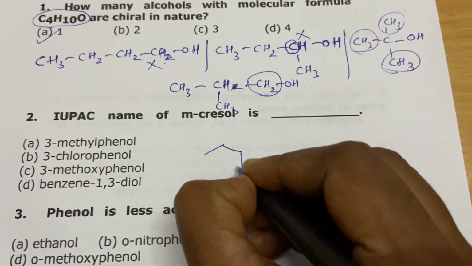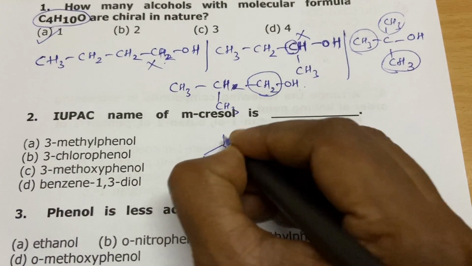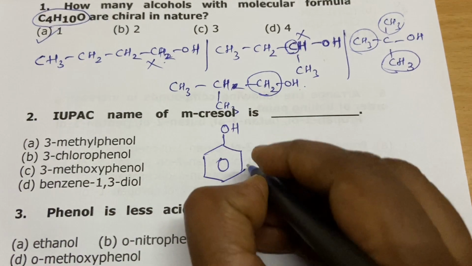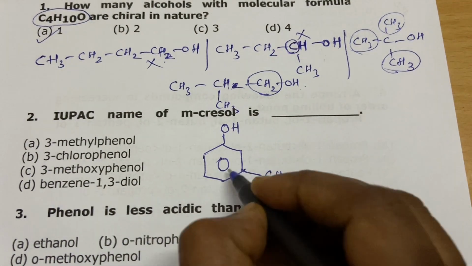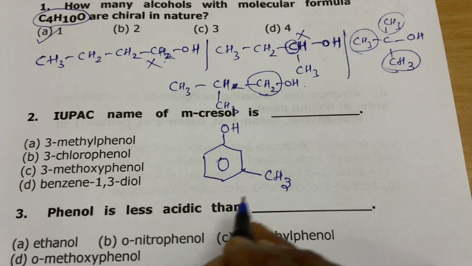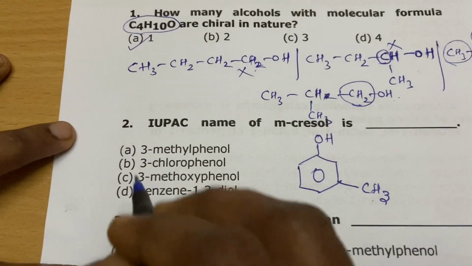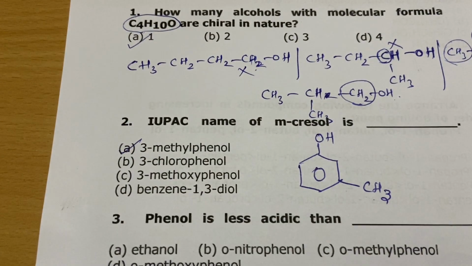The next question: the IUPAC name of metacresol. So what is cresol, students? It is a benzene ring. You have an alcohol functional group, and in the meta position you have a methyl group. So phenol is the parent compound here, and it is 3-methylphenol. This is the IUPAC name.